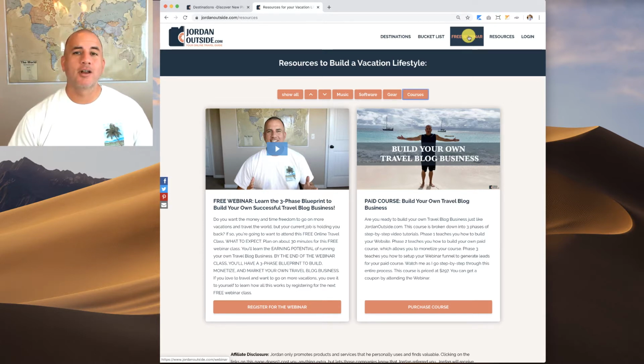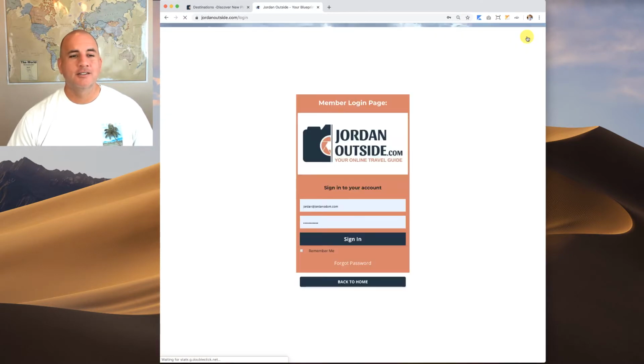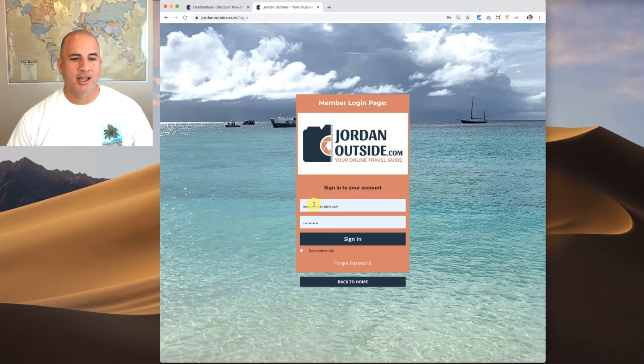Okay, and another big part of using Kajabi is that you've got your membership platform where you can sell paid courses, or you can offer free courses. And so you need a login. So you click the login button. It's going to take me to my login page, and then I can go ahead and sign in. When I sign in, it's going to take me to my course page. So let me go ahead and sign in.